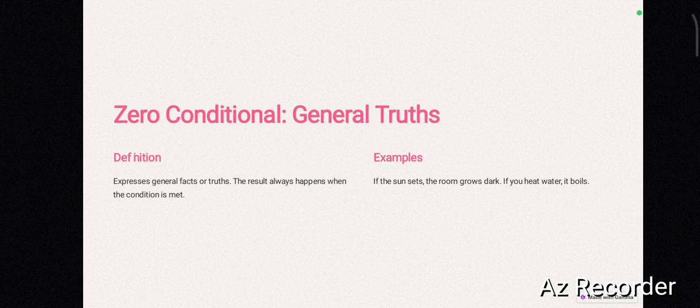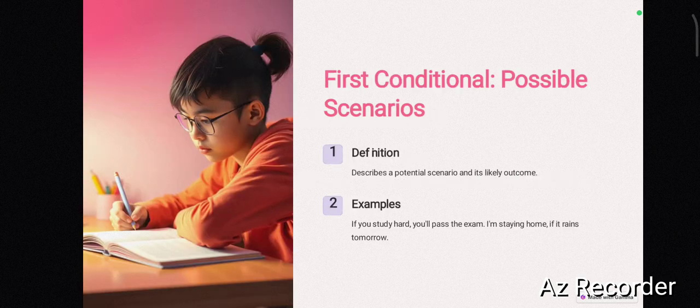Now coming to zero conditional, they talk about general truths. If the sun sets, the room becomes dark. So the reason for the darkness of the room is the sun setting. If you heat water, it boils. So these kinds of statements in zero conditional are always true. They talk about general truths.